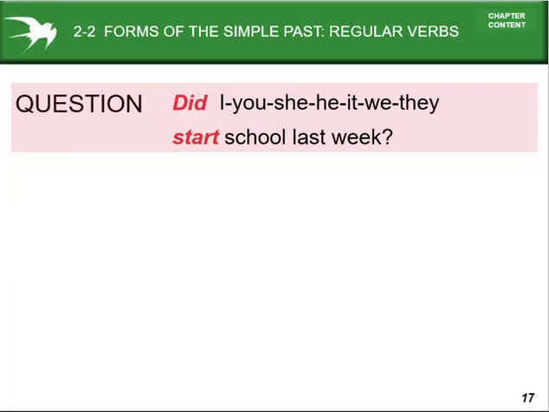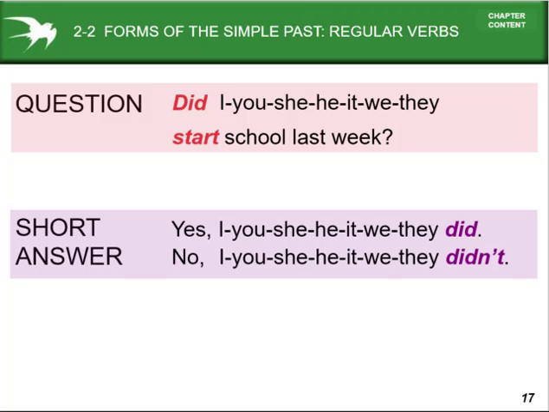So in the case of the question pattern, the interrogative sentence, first you will have to use the auxiliary verb, and after that we will have to use the subject. But if there is no auxiliary verb, we will have to write the helping verb did at the very beginning of the sentence, that means before the subject. Did I, did you, did she, did he, did it, did we, and did they start school last week? Then we'll have to use the verb in its base form.